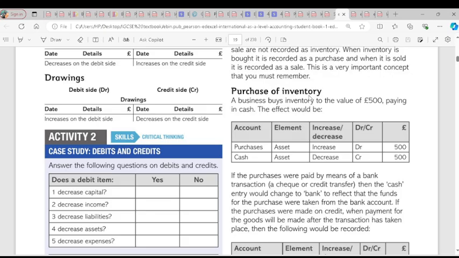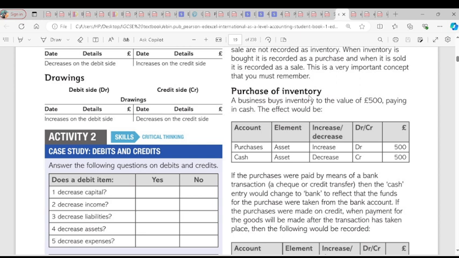We have a debit because you debit the receiver, you credit the giver. So we have received inventory worth 500, so we debit inventory 500. Our asset of inventory has increased. Yes. So we are going to give cash out to the supplier. Yes or no? Yes. We credit the giver, which is cash. Capital is a credit entry, but we're not going there. We are talking about a credit entry in double entry now.